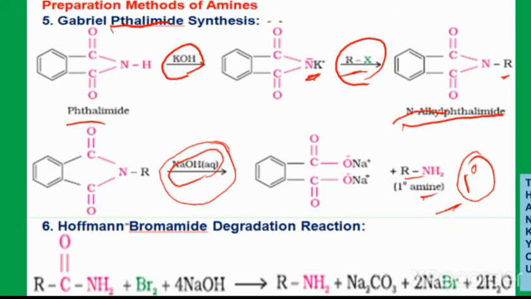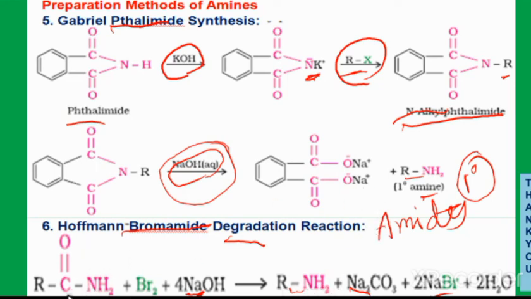Next, the last preparation method, that is Hoffmann bromamide degradation. In the Hoffmann bromamide degradation, the amide is treated with bromine water in the presence of a strong base like sodium hydroxide. In that case it is converted into a primary amine. In addition, sodium carbonate, sodium bromide and water are obtained. So here the amides are converted into amines.